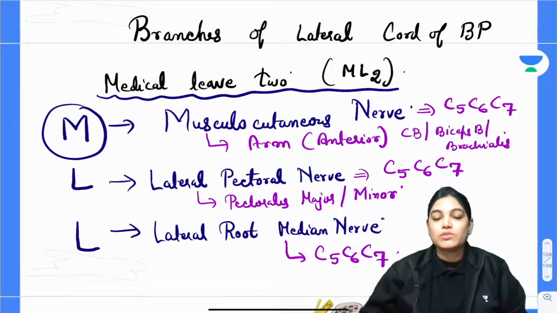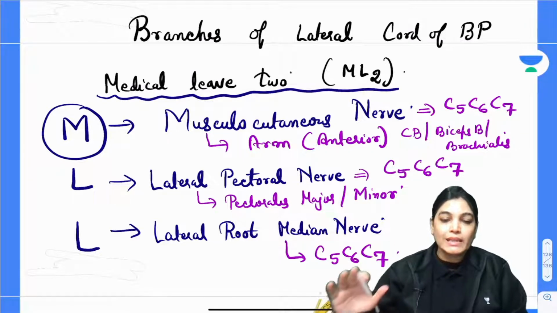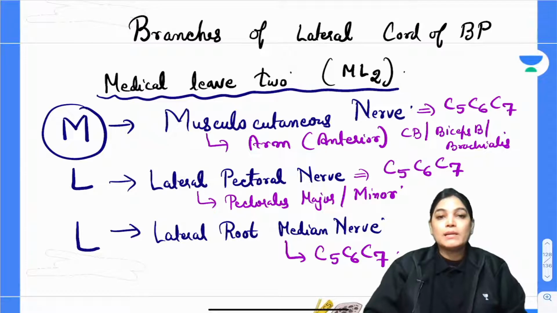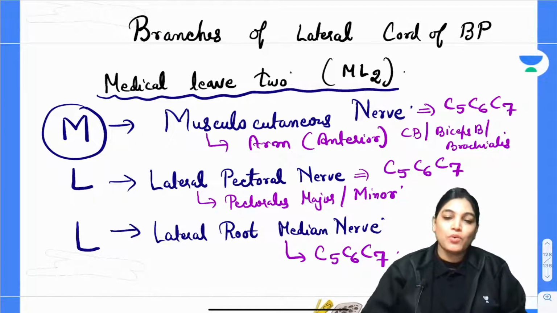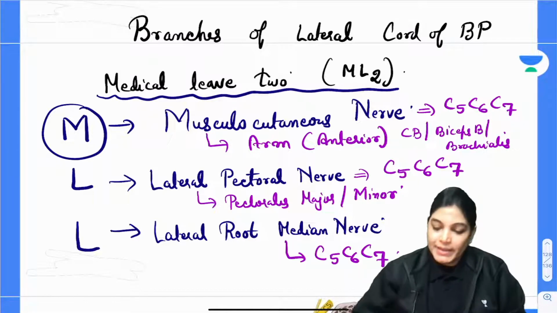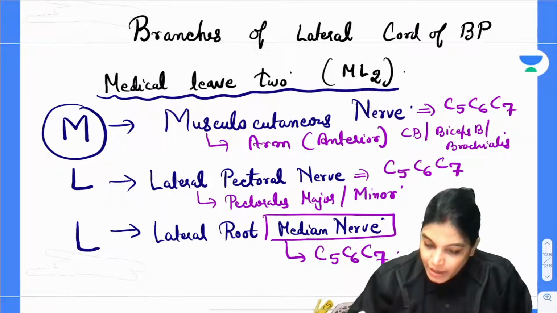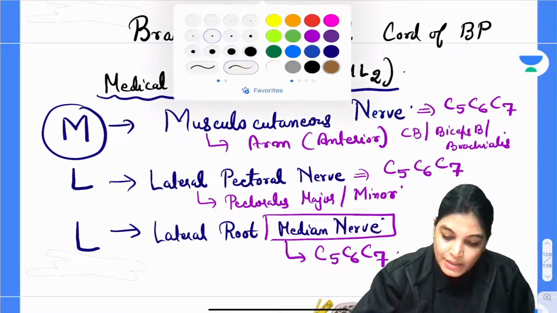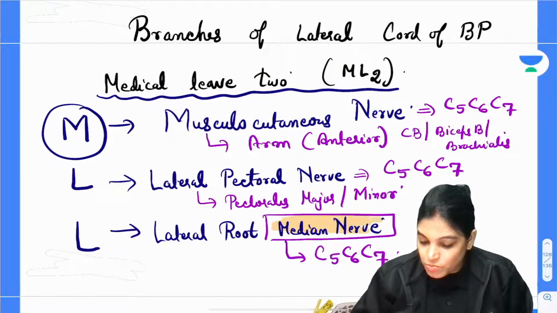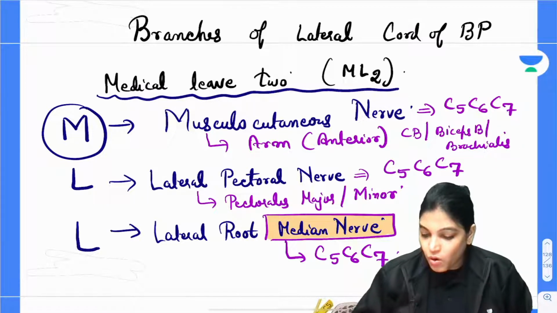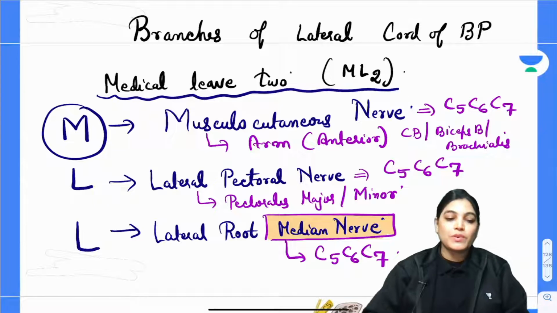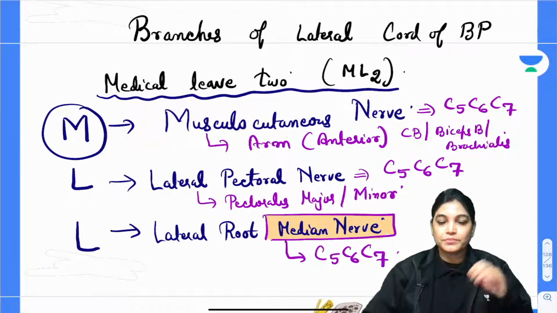Actually, median nerve is also formed by taking contribution from medial root, and median nerve is an important nerve which is giving innervation to muscles of forearm, anterior forearm. Most of the flexor muscles of the forearm is getting innervation from median nerve. We will talk about median nerve in much more detail. I will take another session. So for now, you just know that median nerve is giving innervation to most of the muscles of the flexors of forearm.